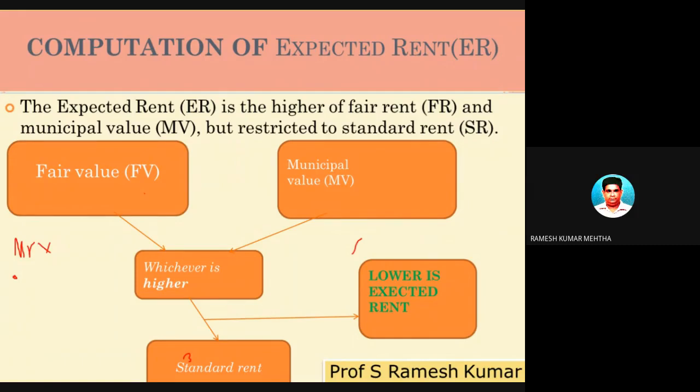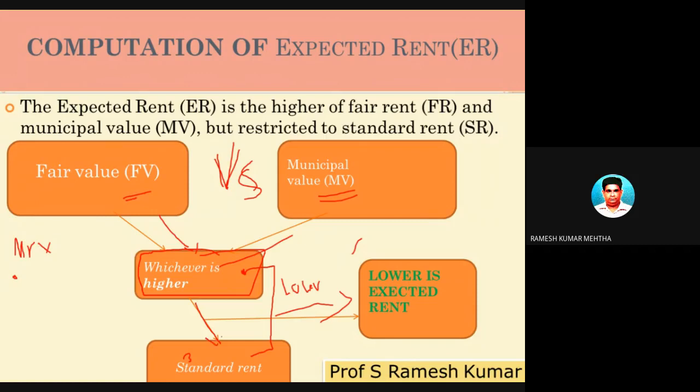Fair value versus municipal value, whichever is higher, you take that figure here, and then compare it with standard rent. Whatever is the lower among them will become the expected rent that we wanted, the reasonable expected rent.